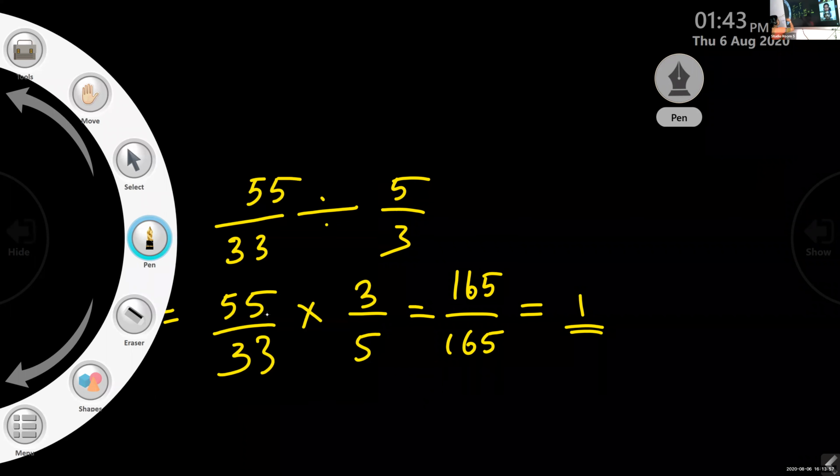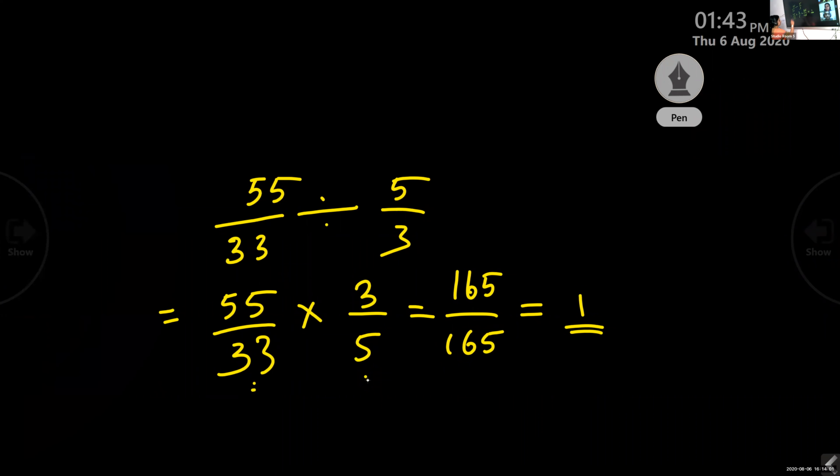The denominators you can interchange, because the sign is multiplication. If I write 55 by 5 into 3 by 33, I can write it that way.